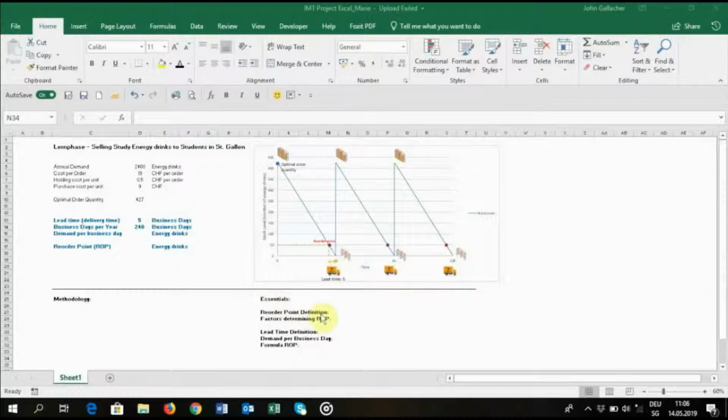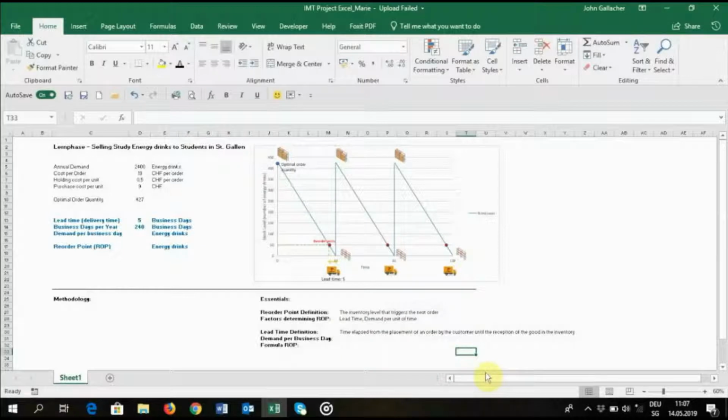In order to answer this question, we make use of the reorder point. The reorder point is the inventory level that triggers the next order, represented on the graph, as you can see, we have already put it in, by this red dot. There are 2 factors determining the reorder point. The first is lead time. Lead time is measured in business days and can be defined as the time elapsed from the placement of an order by the customer until the reception of the good in the inventory.